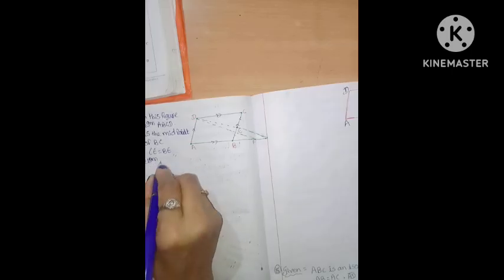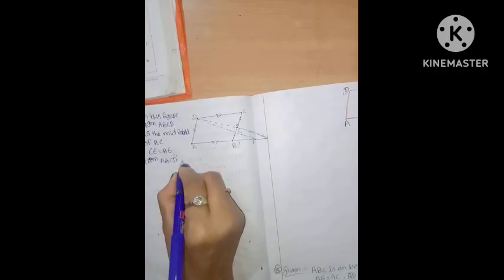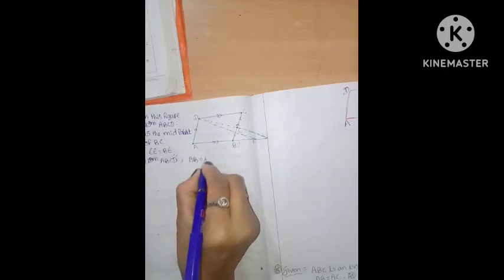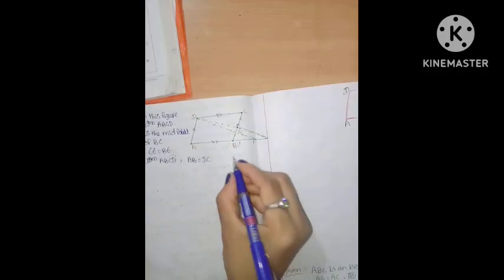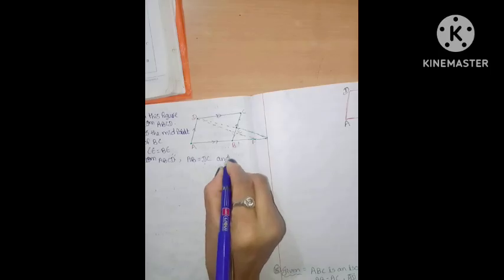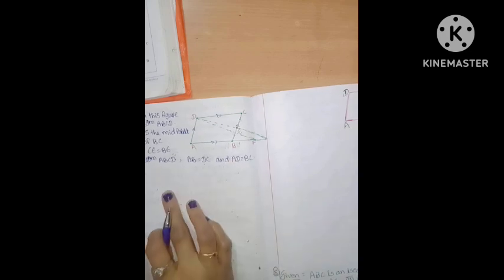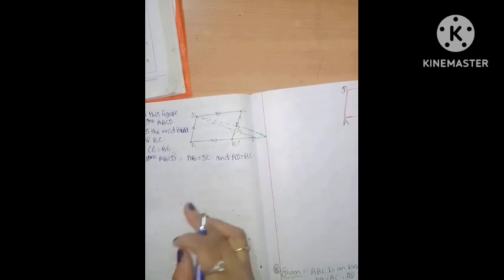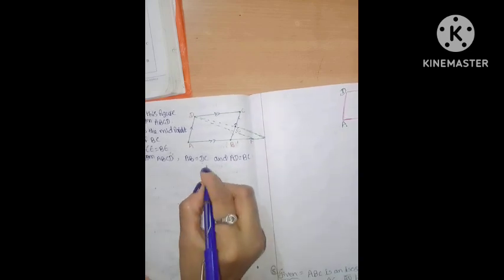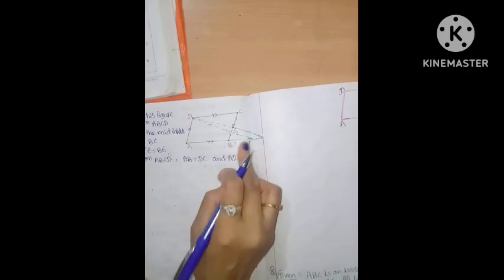So in parallelogram ABCD, AB is equal to DC, and AD equals BC. Are you clear?